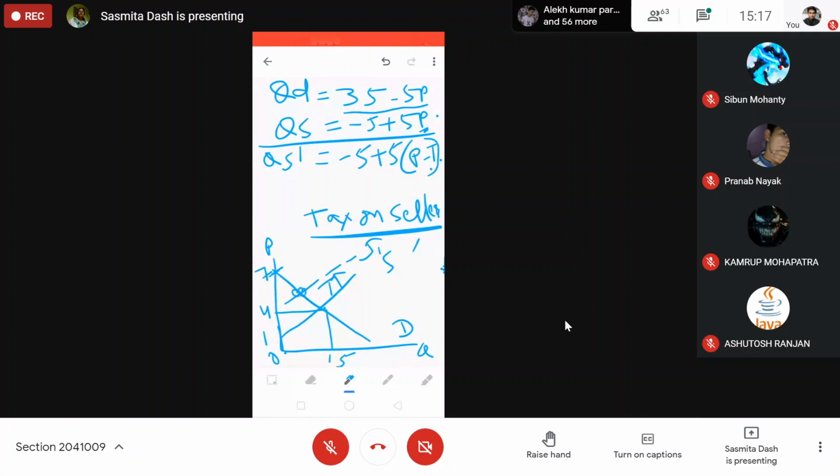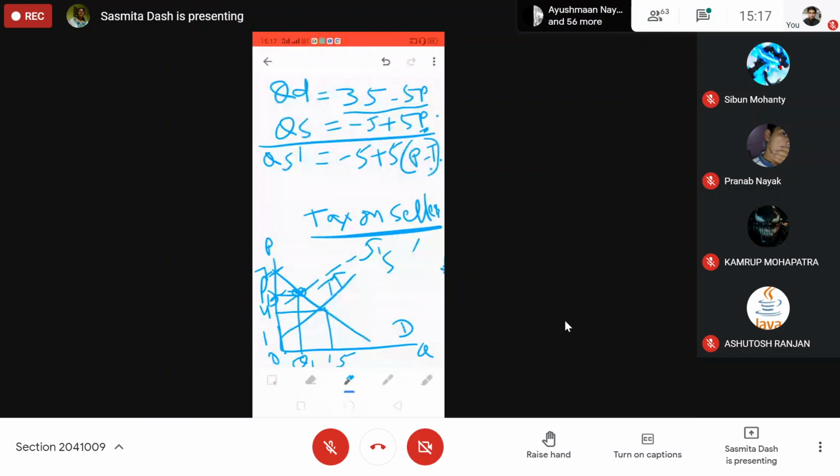At this new equilibrium point, you just put a line here, and you will get the buyer's price, PB. That will be your buyer's price. And you will get a new quantity, Q1, instead of the original quantity.